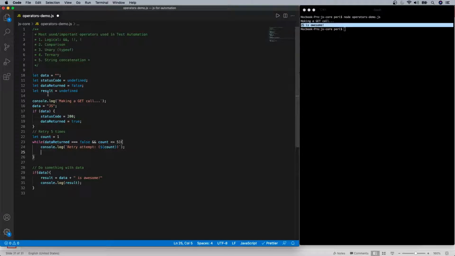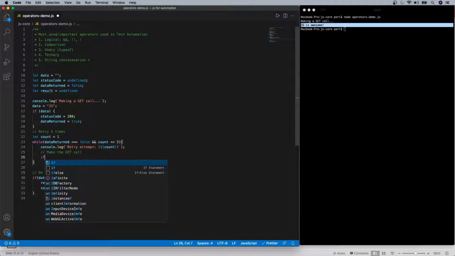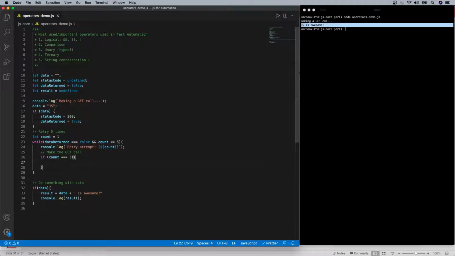Now if this condition is true, we again need to get the same retry loop, because in real time we'll write code to get the data, but here we are just assuming that we are making a call. So we'll make the call here, and let's assume that in the third retry we get some data. So let's write that condition. If count equals 3, again note I'm using the three-equals comparison operator, which checks whether the type is number as well as the value is 3.